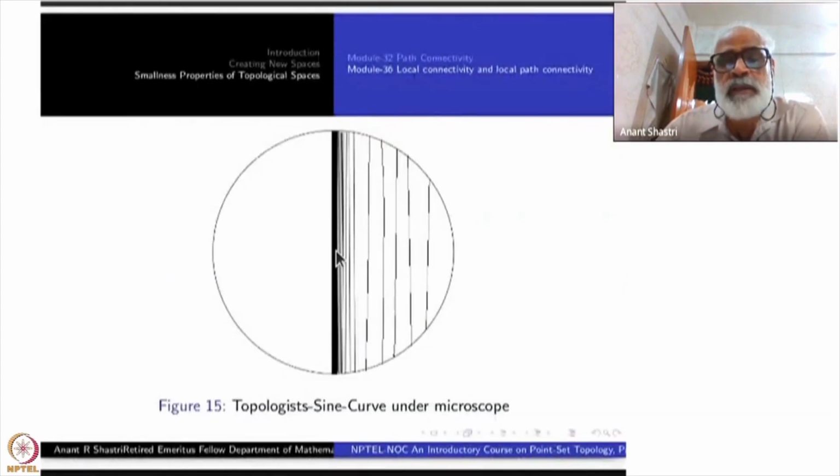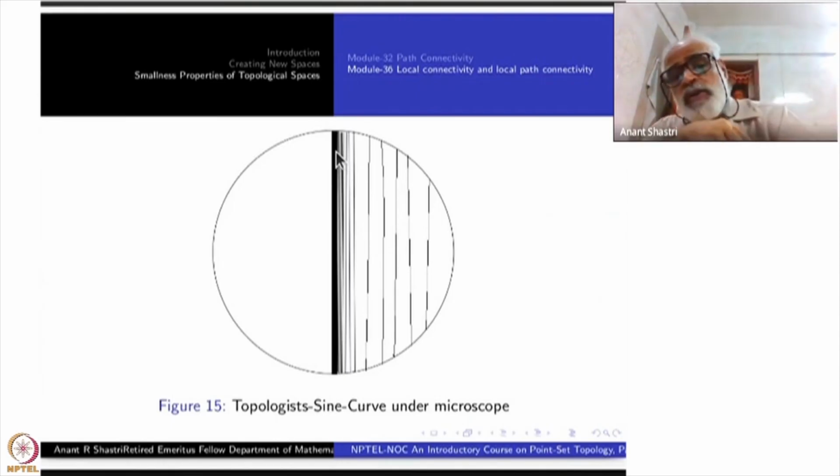What you look at, this may be your point, and that means the epsilon ball. You will see all these curves, part of the curves. What curve? Sin pi by x curve, going and going like this. I have drawn this one thick line. This is not a thick line, this is just a line. There are infinitely many arcs like this coming. That's why it looks thick. That's all.